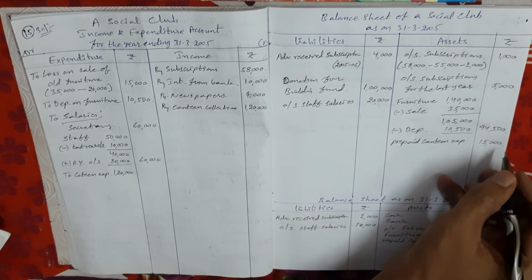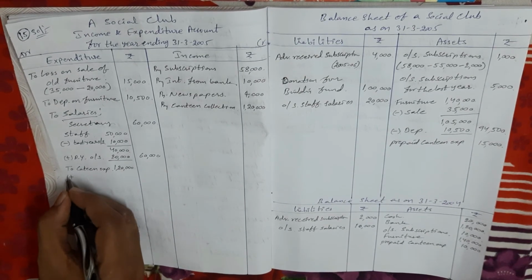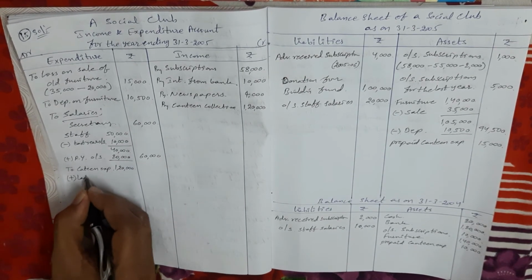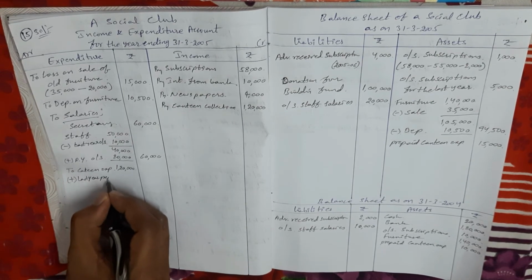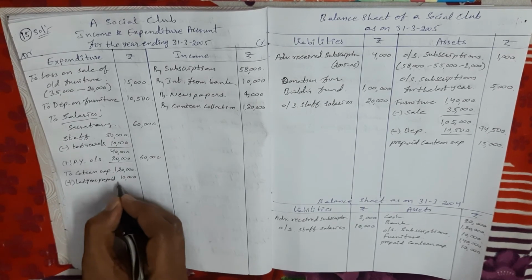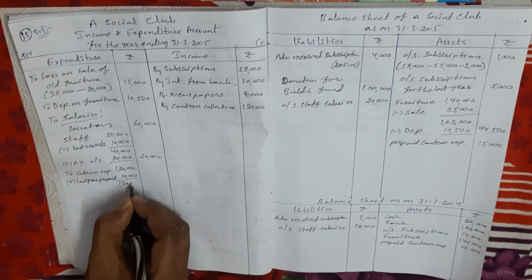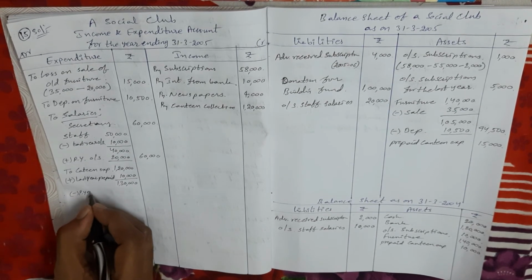These two amounts we adjust to this amount. Okay. So first, last year prepaid. Last year prepaid means that is current year related only now. So add last year prepaid amount 10,000 rupees, minus present year.